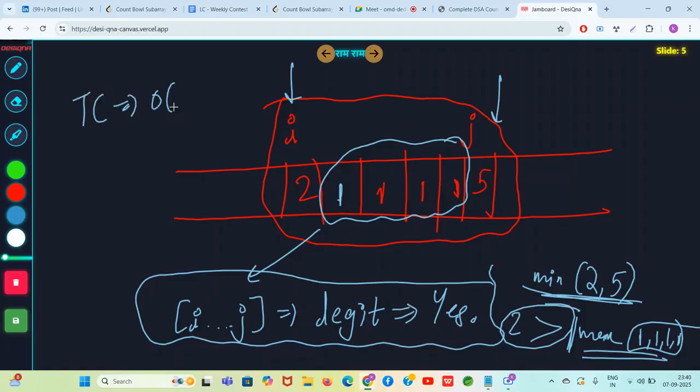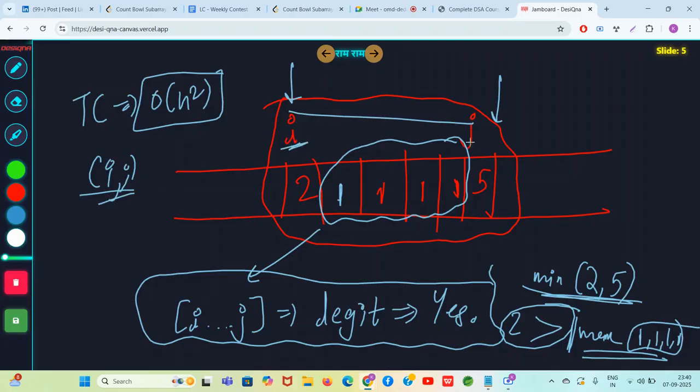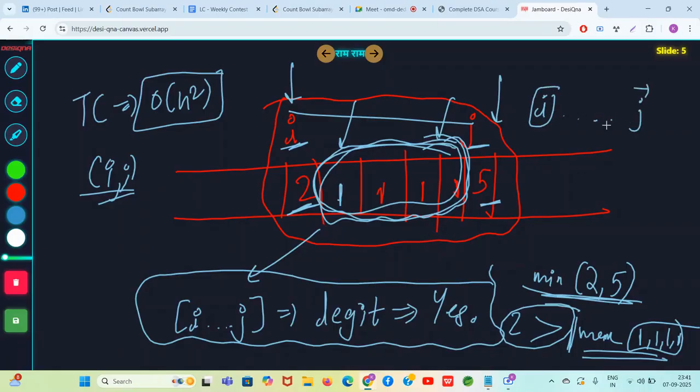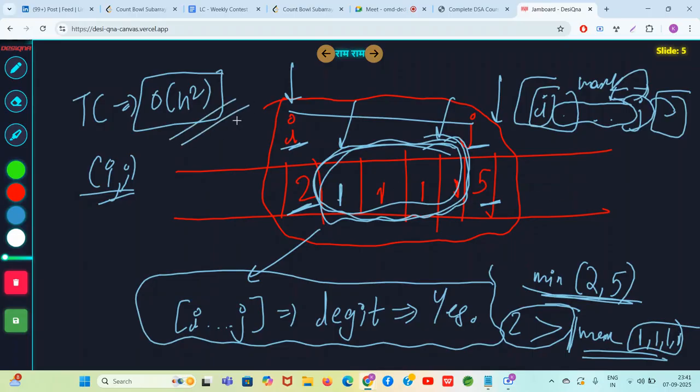Obviously, in O of n square time, I hope you understand how to iterate all the subarrays. You can maintain the I comma j pointers, and for each pair, you can just check the condition: is the minimum of the endpoints greater than the maximum of the middle part? And the maximum of the middle part you can also track. When your I is fixed and your j is going ahead, always keep track of the max of these elements. When j goes here, this number will be included in the max. So the O of n square solution is pretty easy.